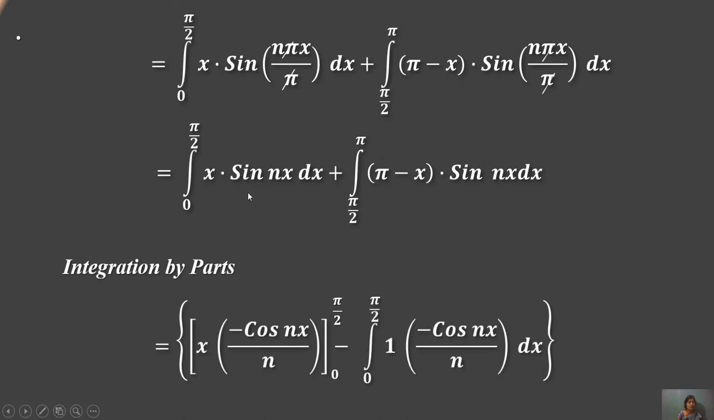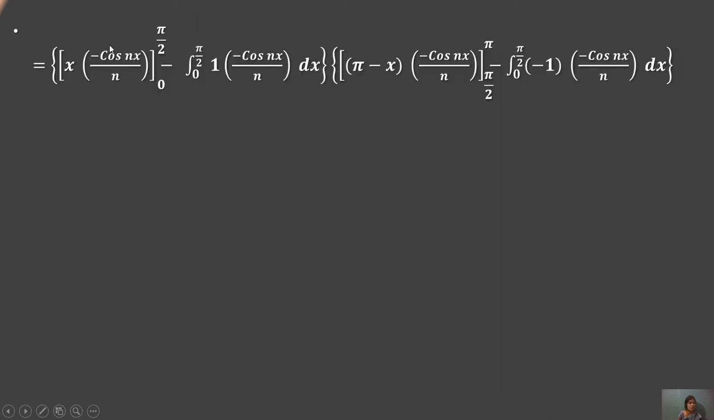Taking x as the first function, integrate the sine part, which gives −cos(nx)/n, between 0 and π/2, minus the integral from 0 to π/2 of 1 times −cos(nx)/n dx. The other part is treated in the same way. First, x times −cos(nx)/n from 0 to π/2, minus the integral from 0 to π/2 of −cos(nx)/n dx. For the other part, the constant is taken out, the sine part is integrated, and the integral of this part is generated in the same form.